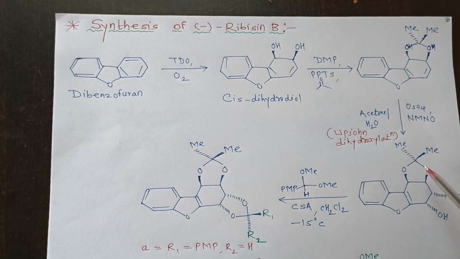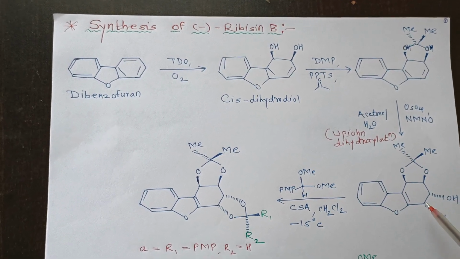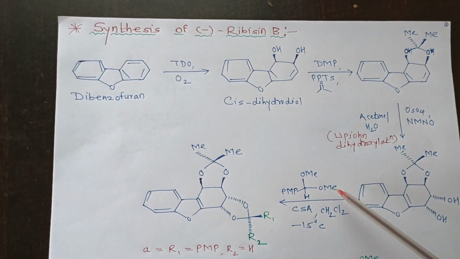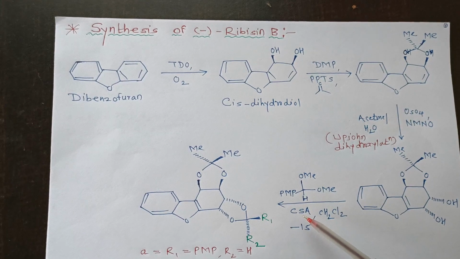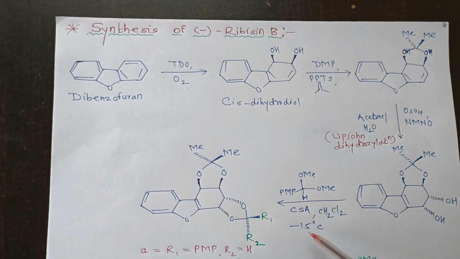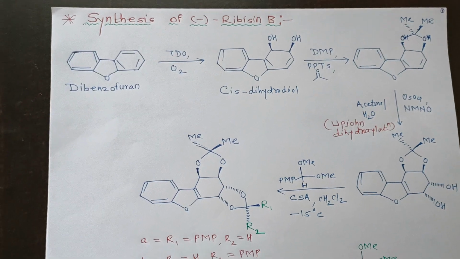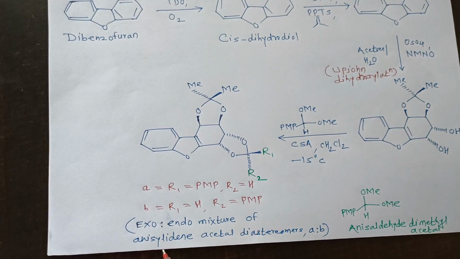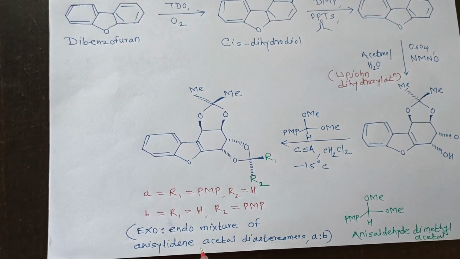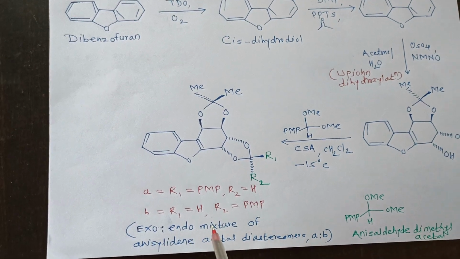In next step, the acetonide cis diol containing compound on reaction with anisaldehyde dimethyl acetal in presence of camphor sulfonic acid at minus 15 degrees Celsius offered an exo-endo mixture of anisylidene acetal diastereomers. So this is the mixture of exo-endo compounds.